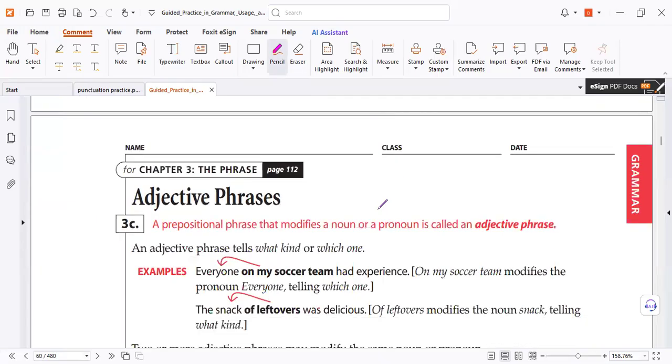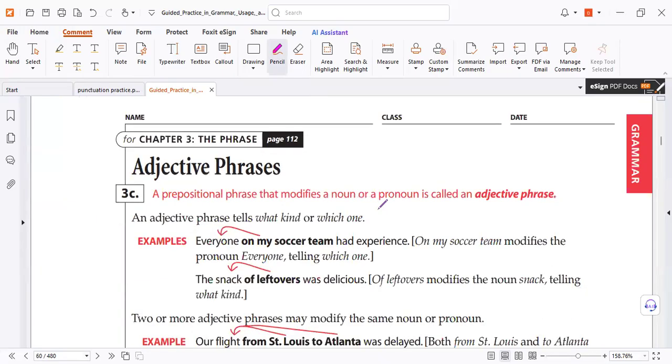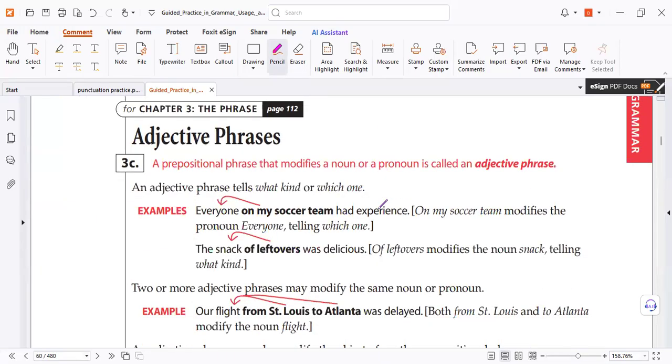Now, how about a preposition phrase in the middle? In the middle, at the end, at the beginning, we don't care. But we care about the beginning and the end. Here, preposition, so I take it and I find the verb. So stop. So this is a preposition phrase. We call it in English an adjective preposition phrase because normally an adjective modifies a noun or pronoun. So if the phrase comes after a noun or pronoun, it modifies it. If you change the position, you change the meaning.